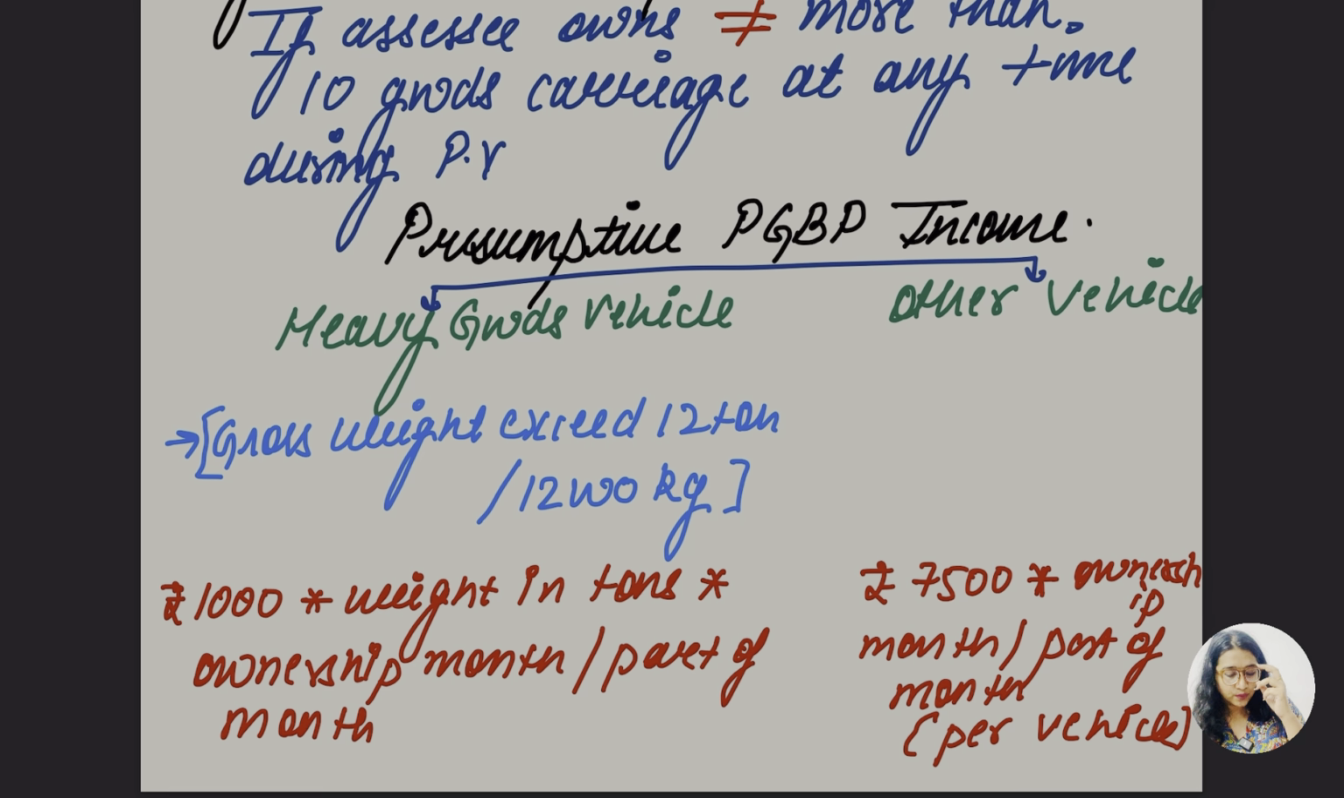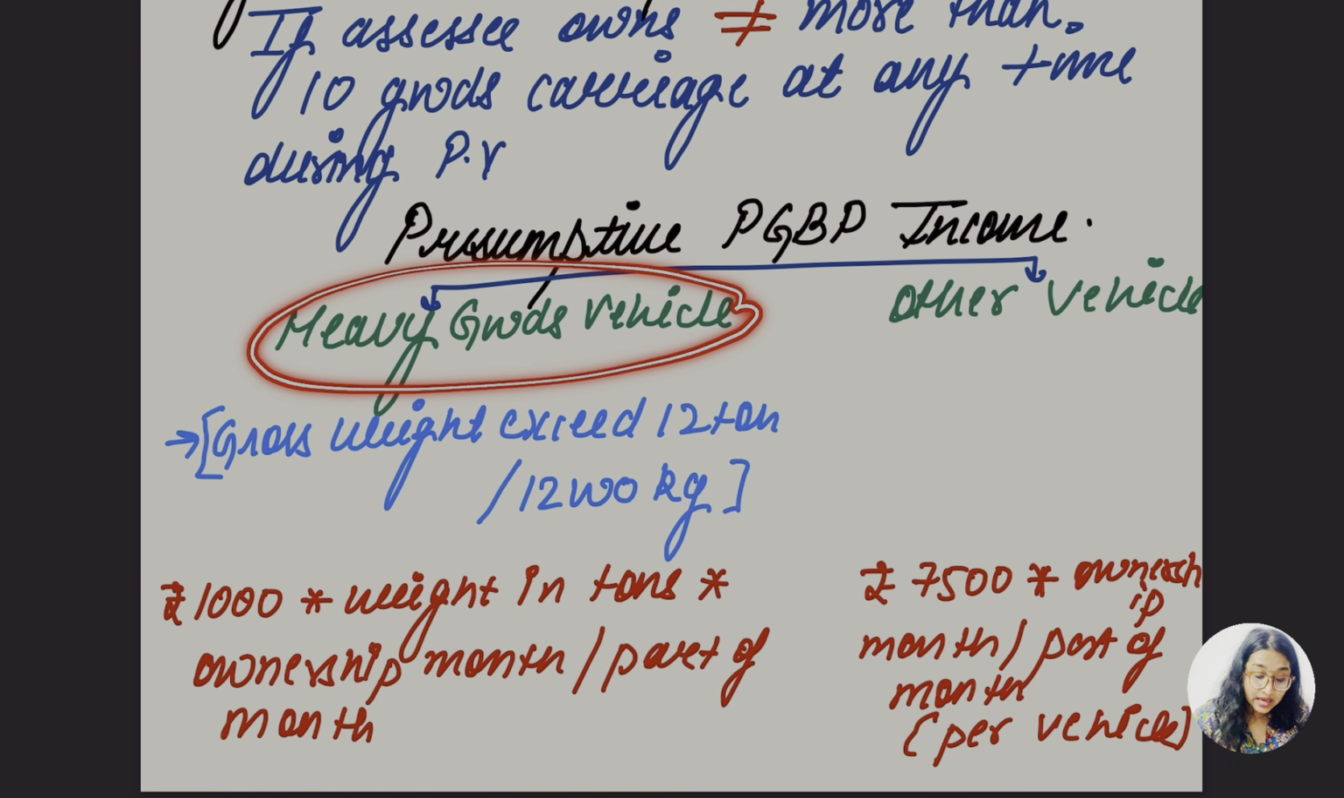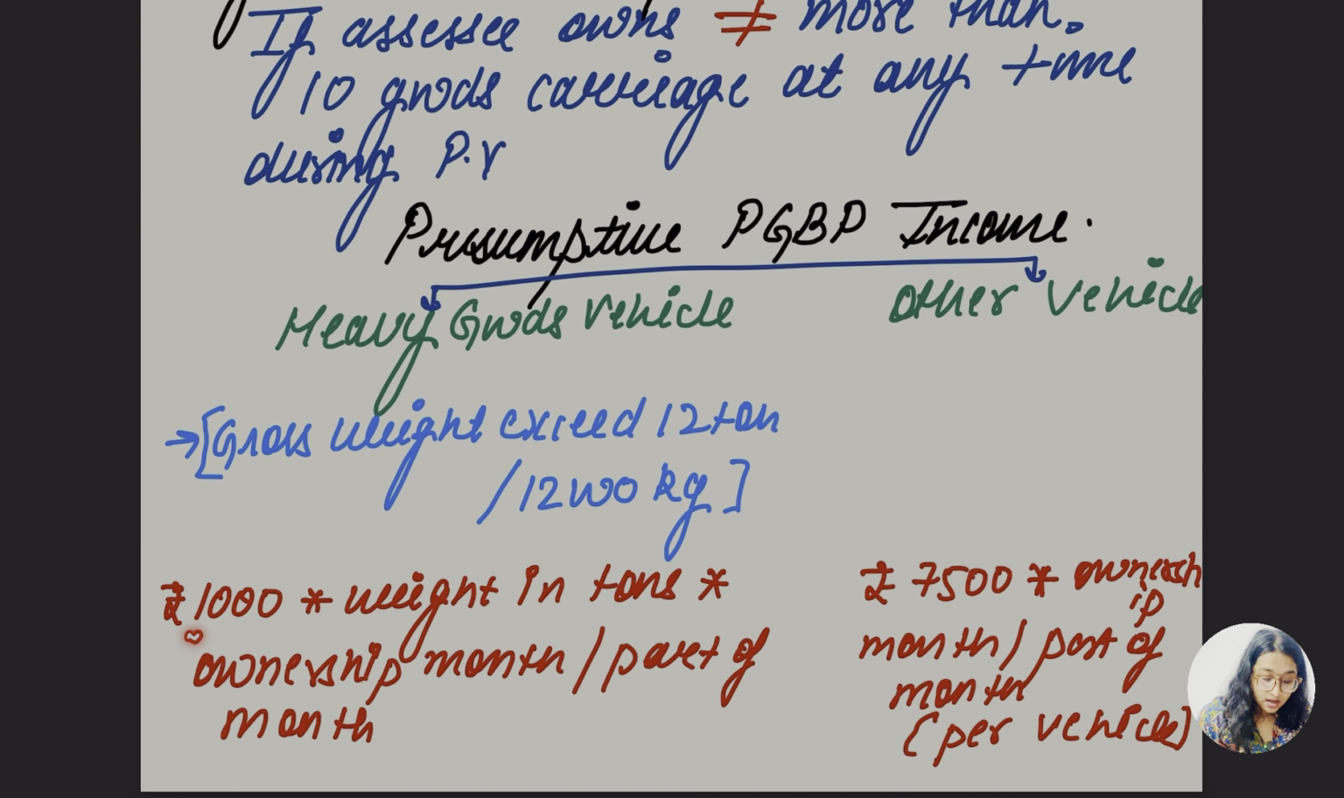Let me read it again. The amount for the presumptive PGBP income for the heavy goods vehicle is rupees 1000 into weight in ton into ownership per month or part of month. So what about the other vehicles? What is going to be the presumptive PGBP income? It's going to be rupees 7,500 into ownership per month or part of month.